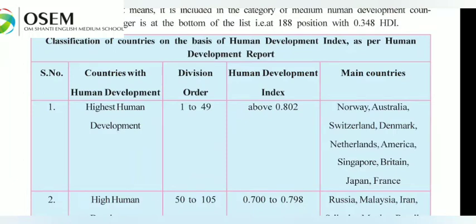Then countries having 0.7 to 0.798 Human Development Index. These countries lie in the group of 50 to 105, so about 49 countries are included in one group.